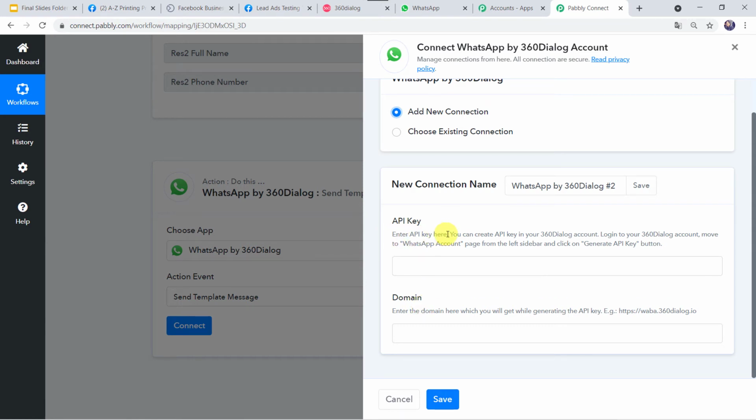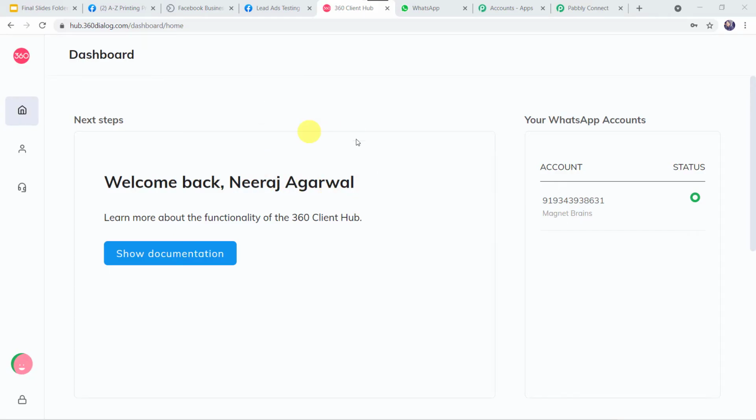Enter API key here. You can create API key in your 360 Dialog account. Log into your 360 Dialog account, move to WhatsApp account page from the left sidebar and click on generate API key button. So first we have to go to 360 Dialog account, and then we will be moving to WhatsApp account page. So I'll just take you to 360 Dialog account. So this is the dashboard of 360 Dialog account.